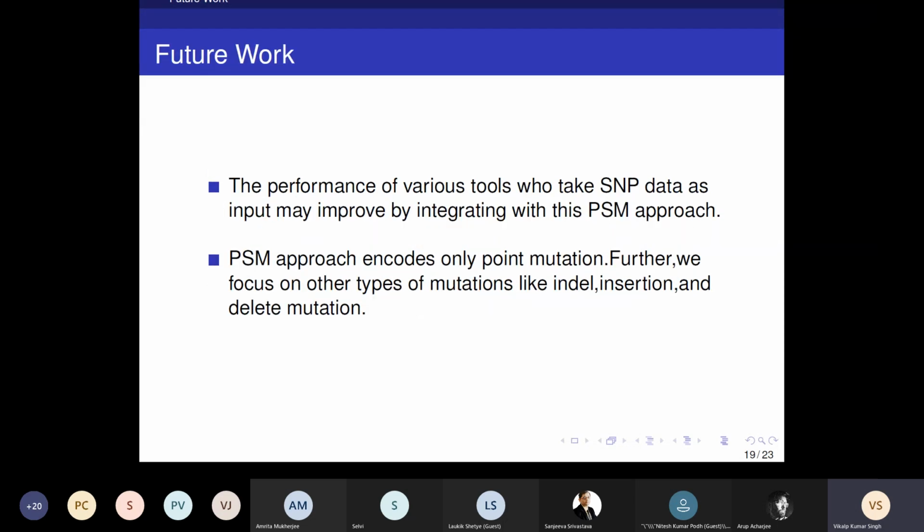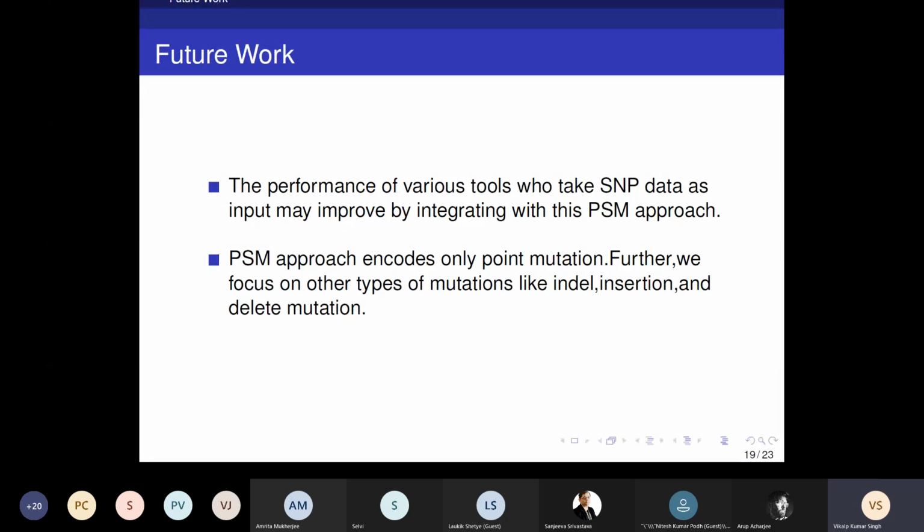Future work for this purpose: the performance of various tools that take SNP data as input may improve by integrating with this PSM approach. There are many tools present in bioinformatics like iMutant and SIFT. They take SNP data as input and predict things like protein stability. So when we integrate this PSM approach, the time taken by these tools is much less.